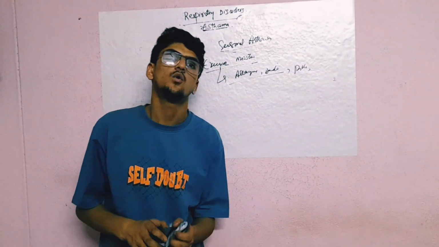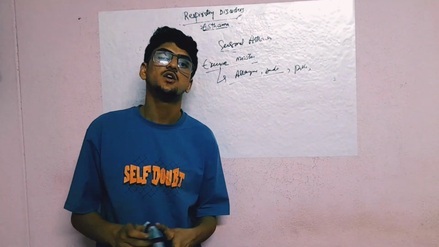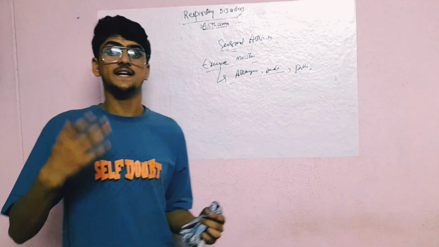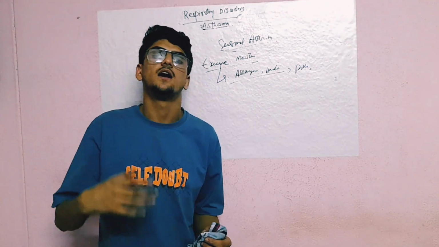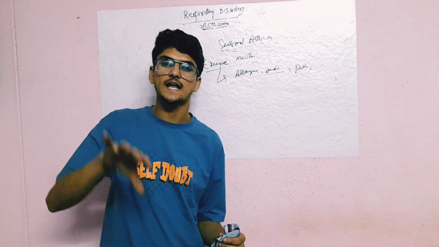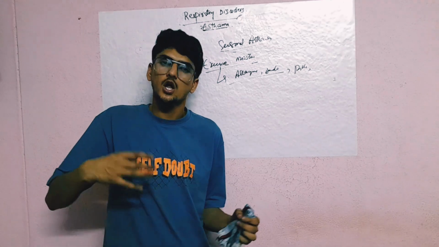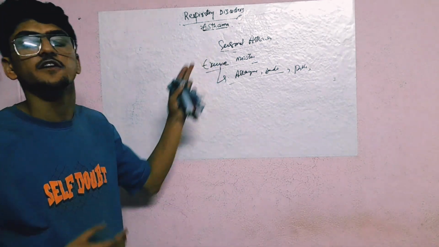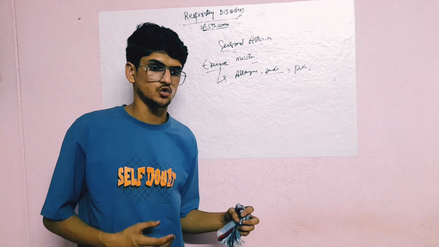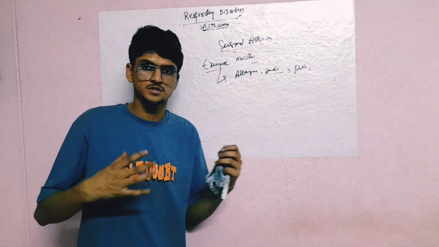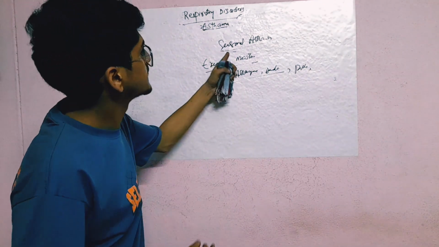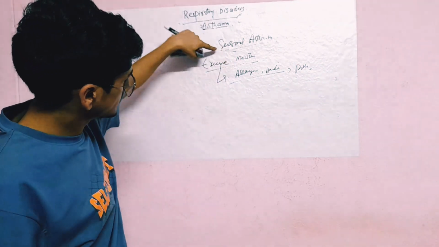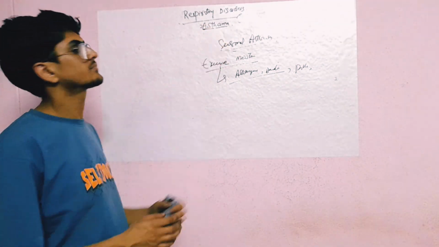Some persons have asthma symptoms arising during some seasons. When the rainy season comes, the atmospheric moisture will be more, so their symptoms worsen. During the rainy season or the summer season, their symptoms arise. That is seasonal asthma.